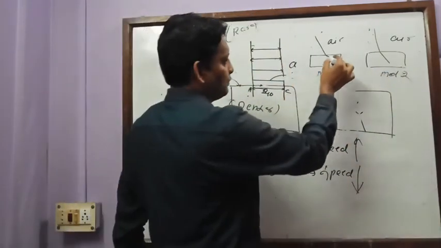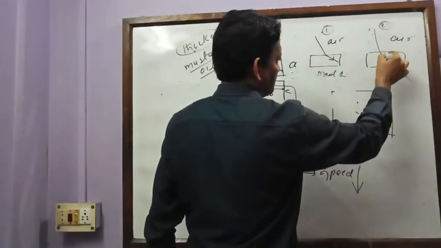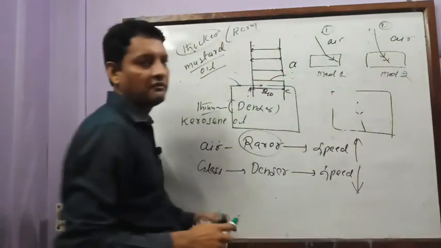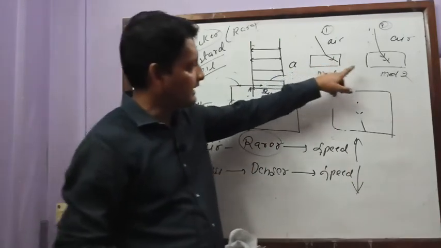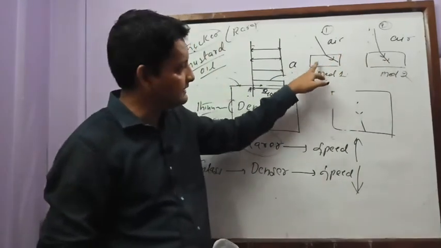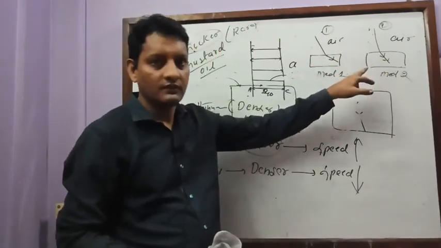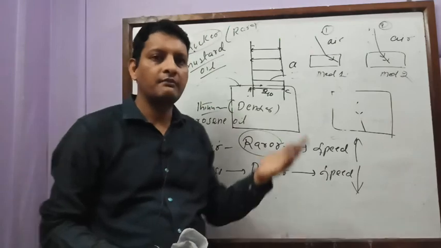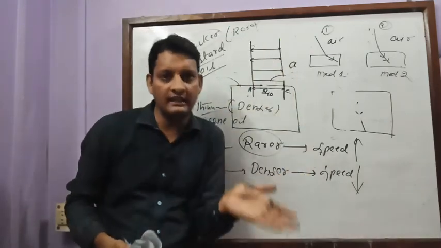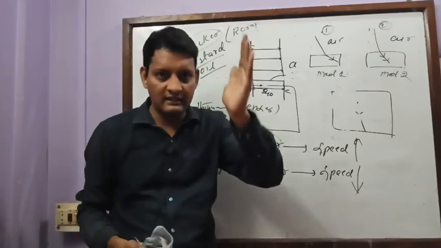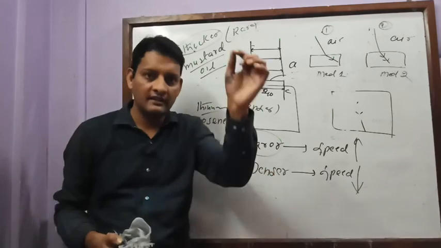Where is bending more, in case 1 or in case 2? Bending is more in case 1 and less in case 2. So I can say that this medium is denser as compared to this medium. So denser or rarer medium you come to know only by its ability to bend the light. Denser medium bends the light more, rarer medium bends the light less.